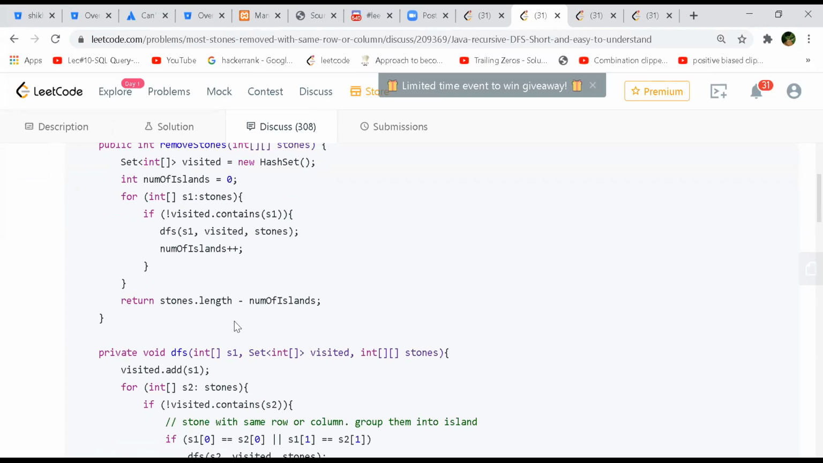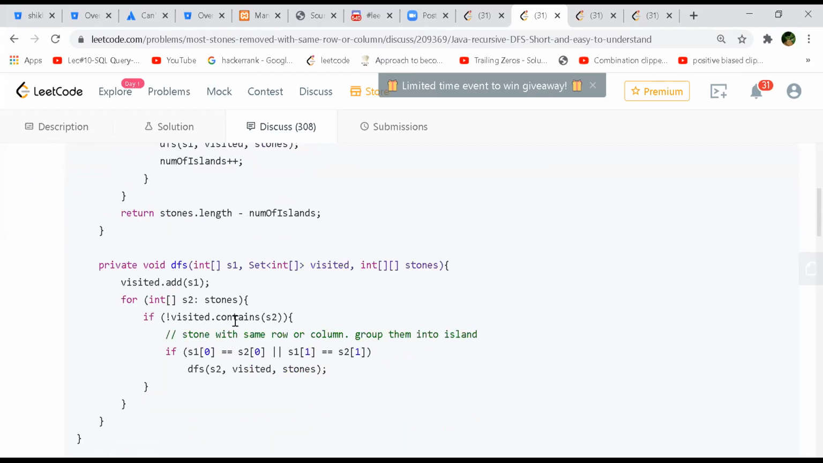Correct. So in DFS, they're just checking the 0 and 1 index. I don't even know where this is coming from. Oh, S1, that is correct, S1[0] and S2[0]. So he's trying to find if there is a relationship between those two elements, the column and the row. You have to find the relationship between I and J, and that is what you have to do even for union find. So this is correct, and this is a normal DFS.